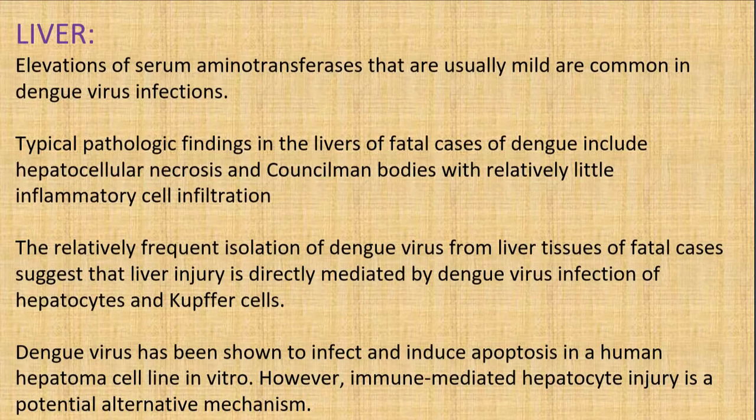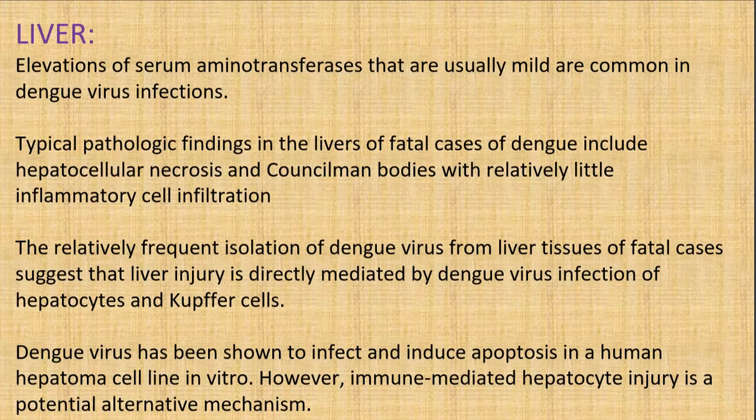So how does this affect the liver and other systems? In the liver, when infected with dengue virus, there is elevation of serum aminotransferases that is usually mild and common in dengue virus infection. The typical pathological findings in the liver for fatal cases of dengue include hepatocellular necrosis and Councilman bodies with relatively little inflammatory cell infiltration. So the typical findings, which is what they will ask, are hepatocellular necrosis and Councilman bodies with relatively little inflammatory cell infiltration.